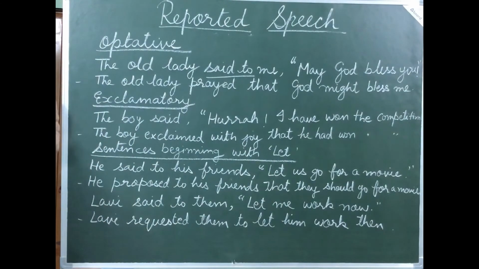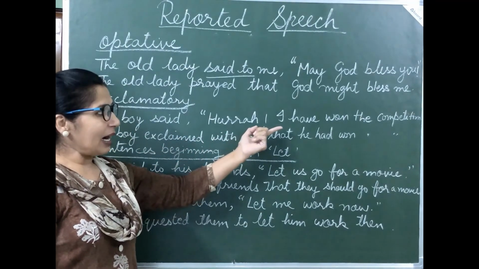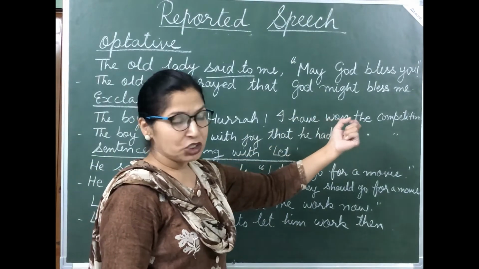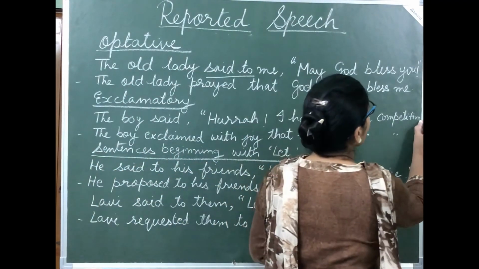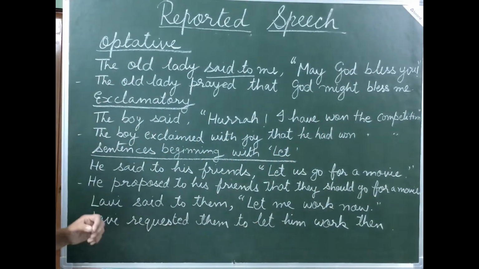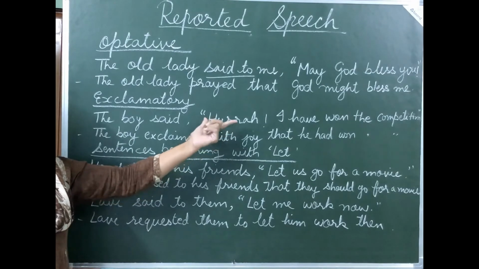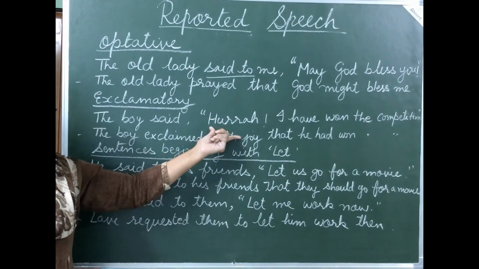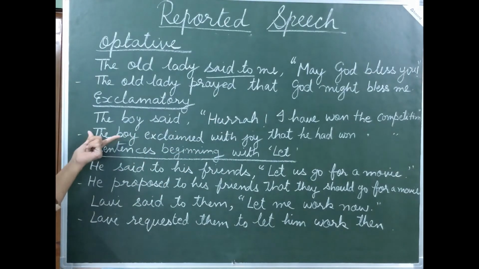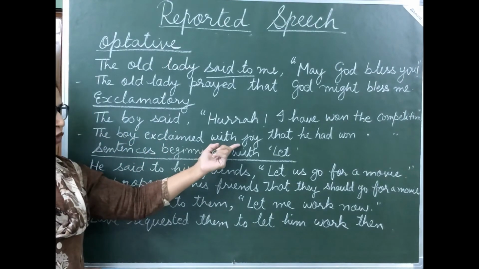And this exclamation mark is to be removed, and we put a full stop. Now let's take an example of an exclamatory sentence. The boy said, "Hurrah! I have won the competition." So now the word "hurrah" tells us this expresses joy. So in "the boy said," "said" will change into "exclaimed with joy."